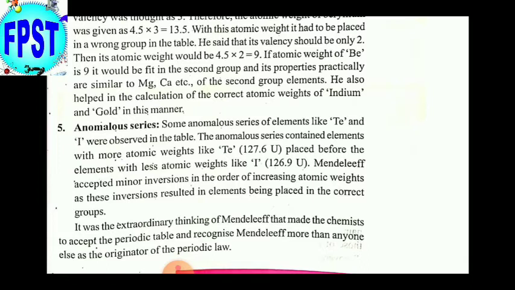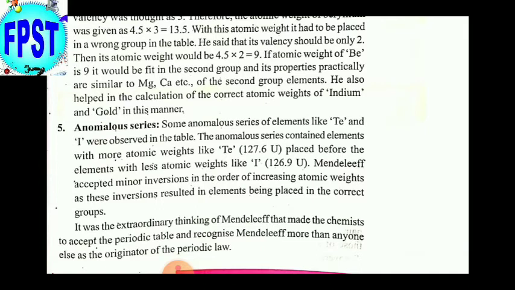But he kept tellurium before iodine because it is the proper place for tellurium, he thought. Later we came to know that it is the correct thinking, the correct placing of the elements. That's why the anomalous series made by Mendeleev also was found correct later on.